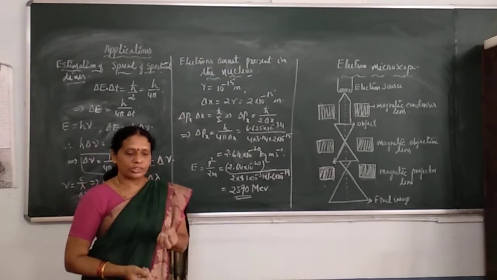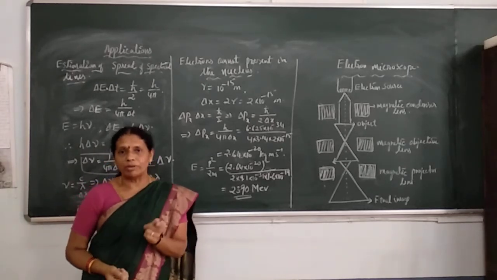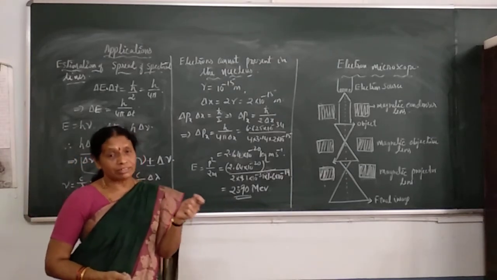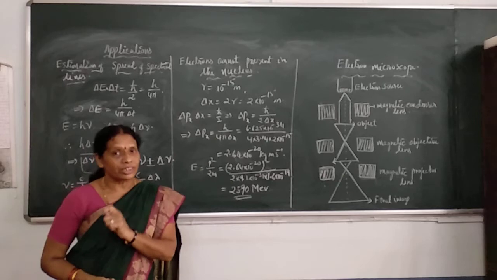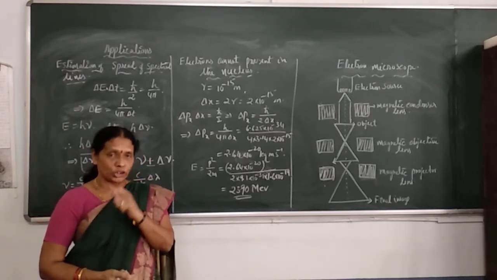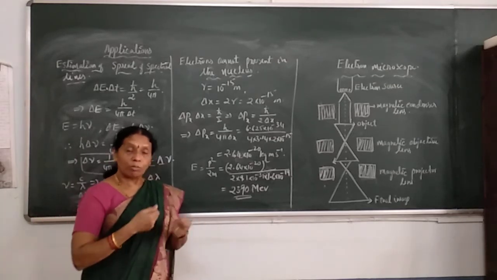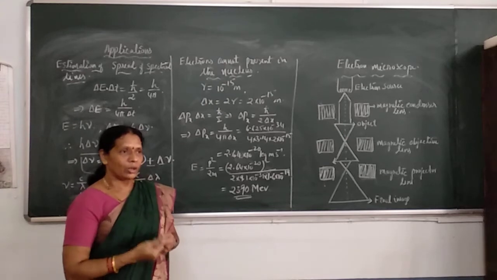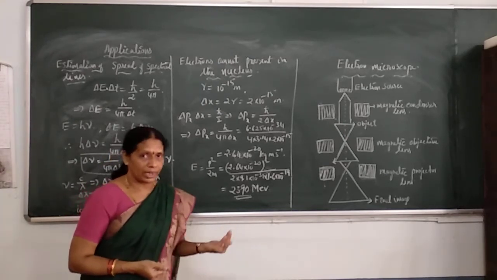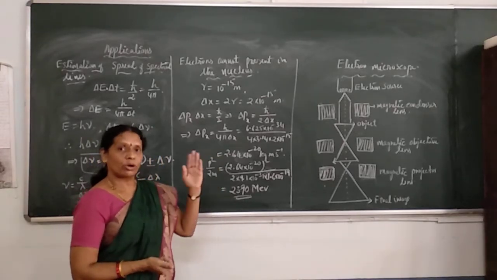We know that the resolving power of any microscope depends on the wavelength. Resolving power varies inversely as the wavelength. A shorter wavelength means a very high resolving power. Since moving electrons are associated with a very short wavelength, the resolving power of that microscope will be very high. This is the principle of construction of the electron microscope.